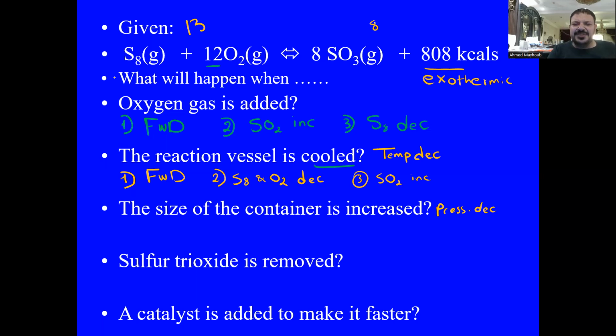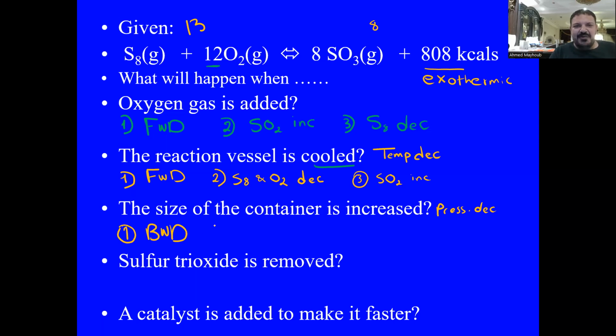So decreasing the pressure will shift the reaction to the side with more moles. So this means that the reaction will be shifted backward. Again, pressure decreased, go to the side with more moles. So the reaction will be shifted in the backward direction.